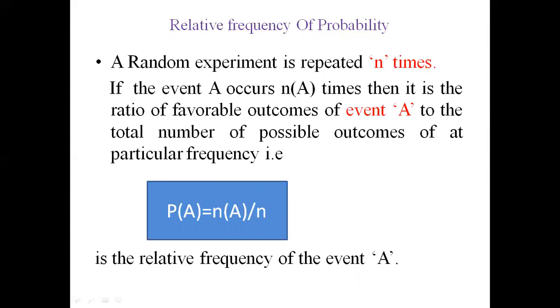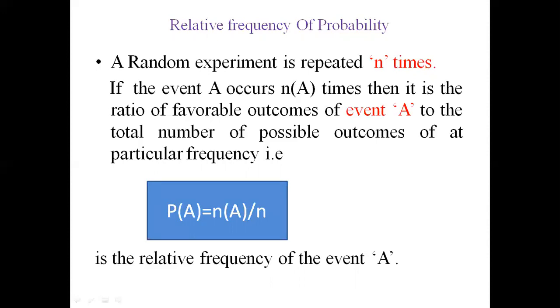If the event A occurs n(A) times, then the ratio of favorable outcomes of event A to the total number of possible outcomes of that particular frequency is called the relative frequency of probability. After completion of the experiment, if we find the probability, that is called the relative frequency of probability. So P(A) is equal to n(A) divided by n.